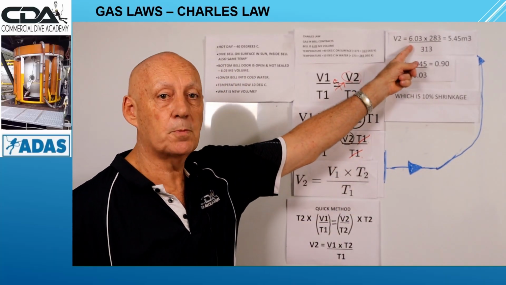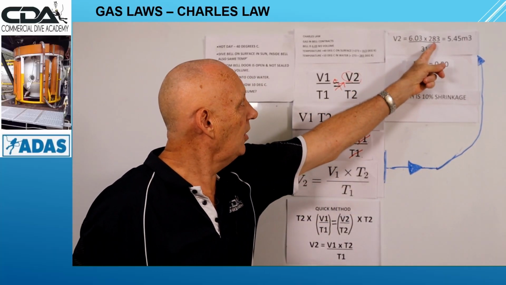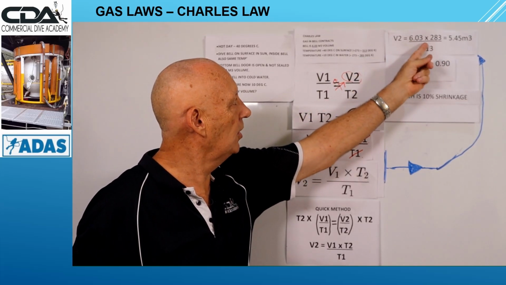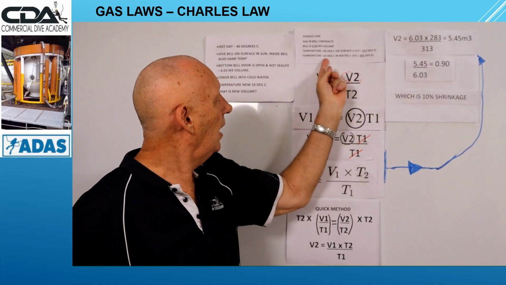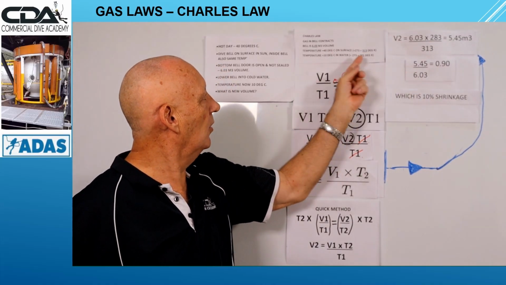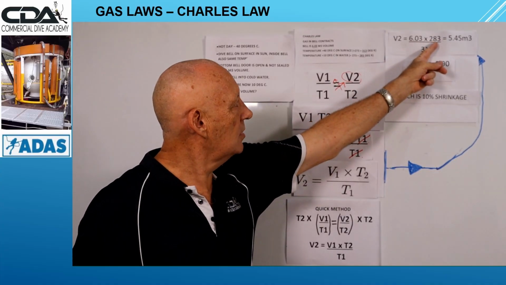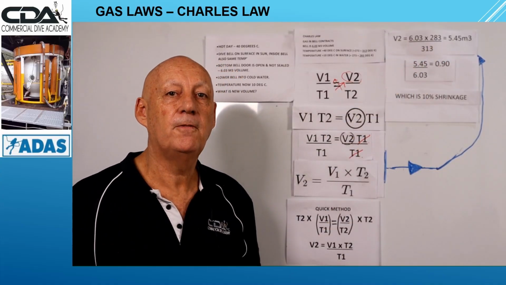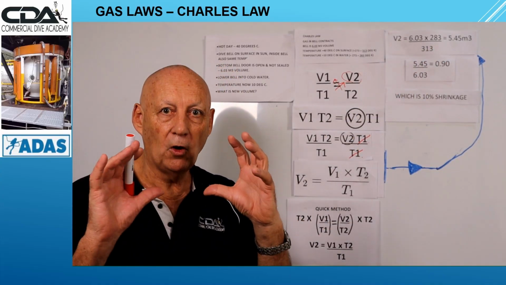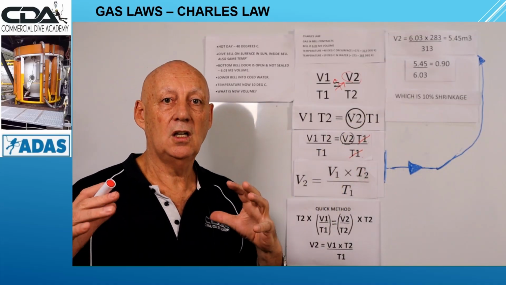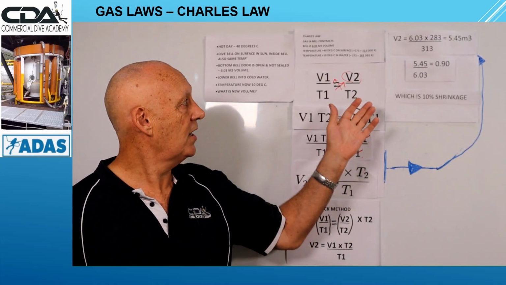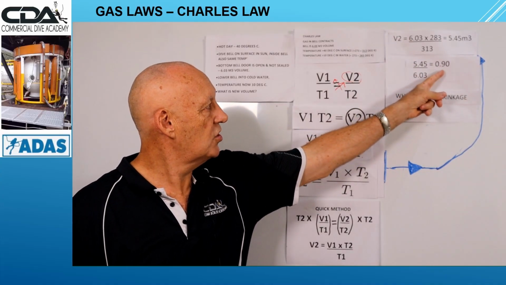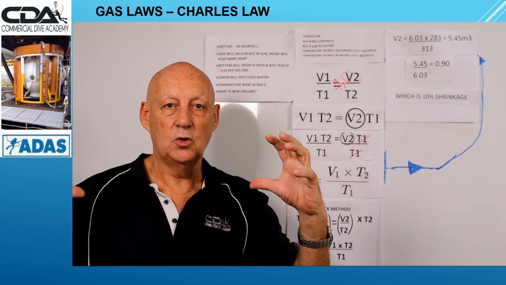Okay, there's our volume, 6.03. 283 is the 10 degrees Celsius. So we multiply the volume times 283, and 313 is the 40 degrees. So we take the volume times the new temperature divided by the old temperature, which gives us 5.45 cubic meters. That's the new volume of the bell, which is 10% shrinkage. So there's your answer, 5.45. Now if we divide that by the original volume, we get 0.90, which means 10% shrinkage.